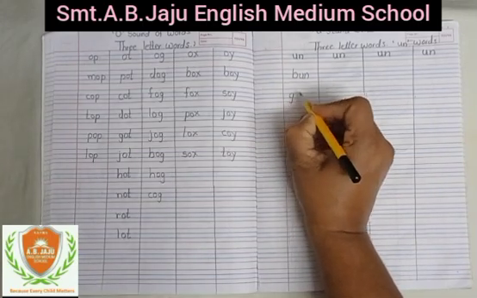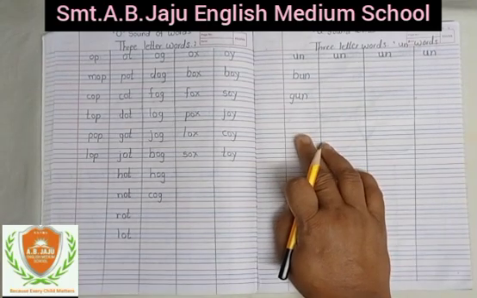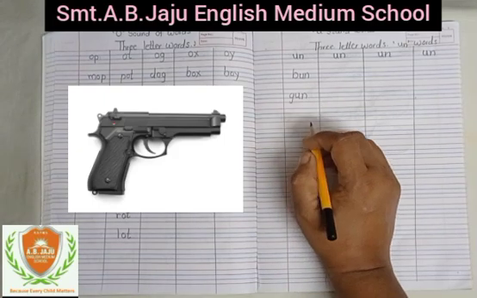Now write down small g, small u, small n. Gun, gun, gun. पुलिस shoot the thief with gun. पुलिस ने चोर को जो है गन से शूट किया. Okay, see this picture, गन.